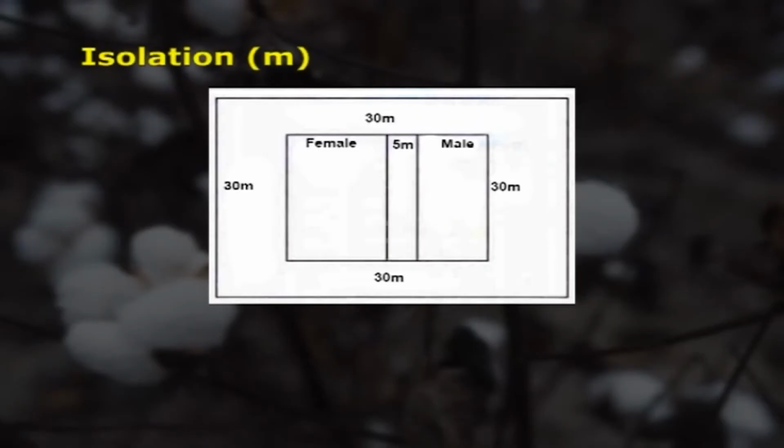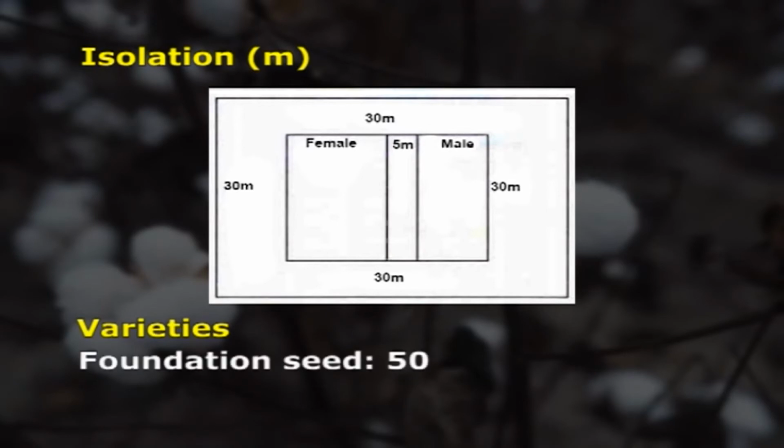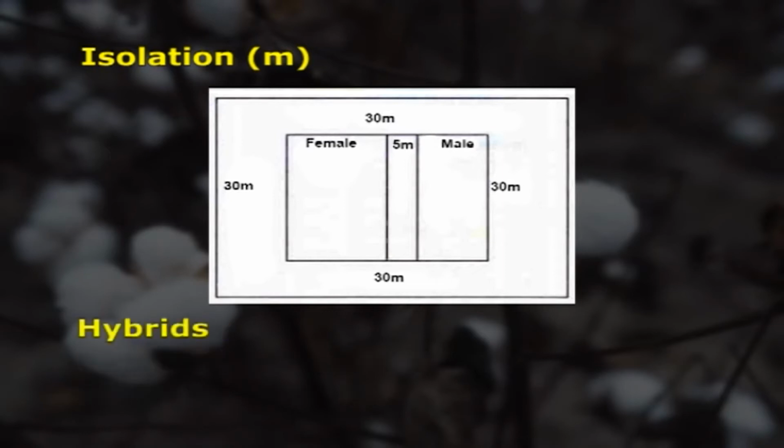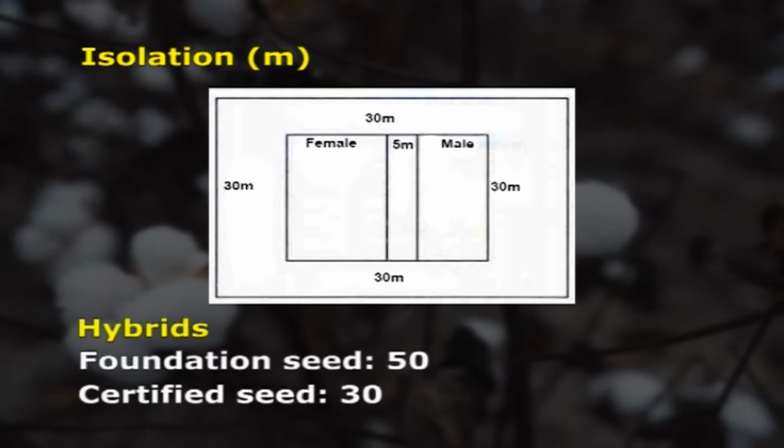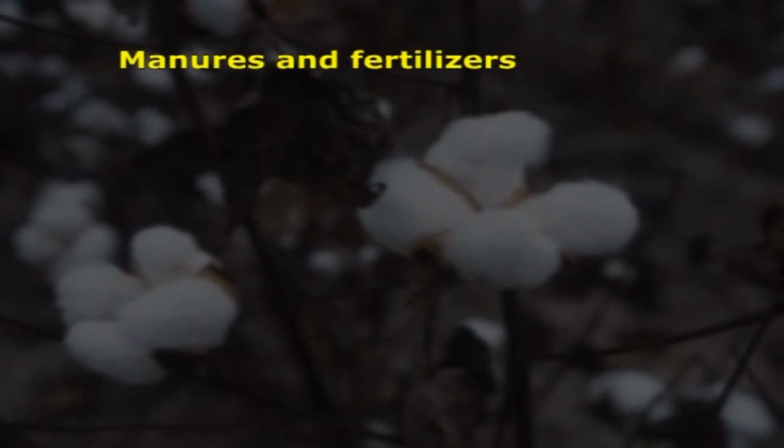The isolation distance followed for foundation and certified seed production for varieties will be 50 meters for foundation seed and 30 meters for certified seeds. In hybrids also, a similar isolation distance will be followed for foundation seed and certified seed production. Next, the manures and fertilizers applied for cotton seed production.